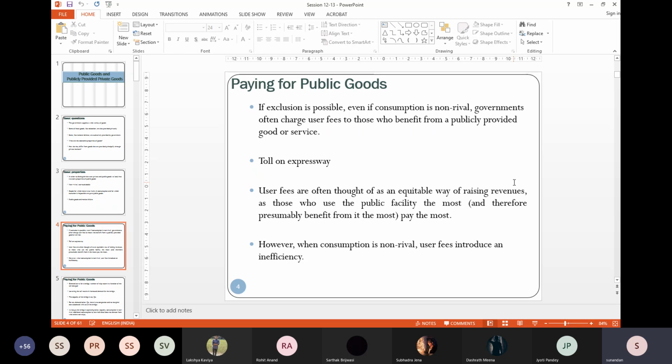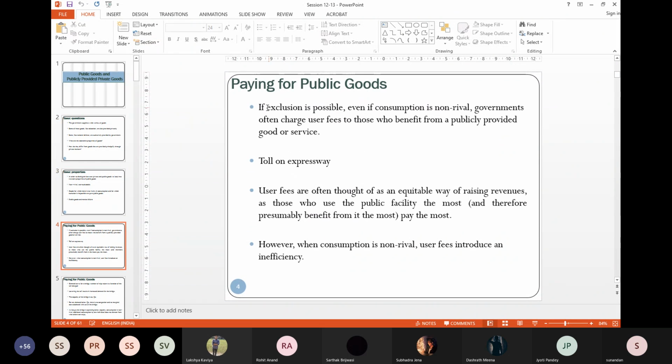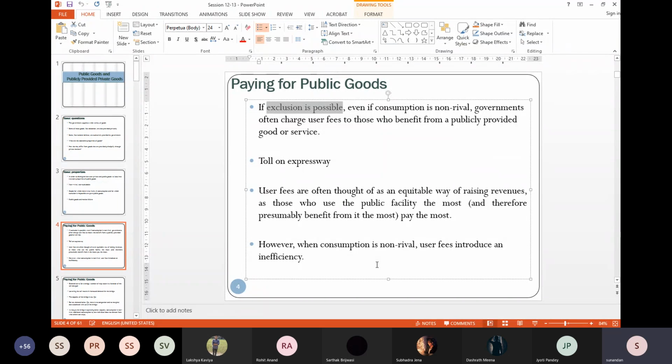Suppose there is a public park with an entry fee. Every time you enter, you have to purchase, suppose a very token amount, 5 rupees ticket, 10 rupees ticket. So those who are enjoying that public good more are going to pay more. Now this is possible because exclusion is possible.